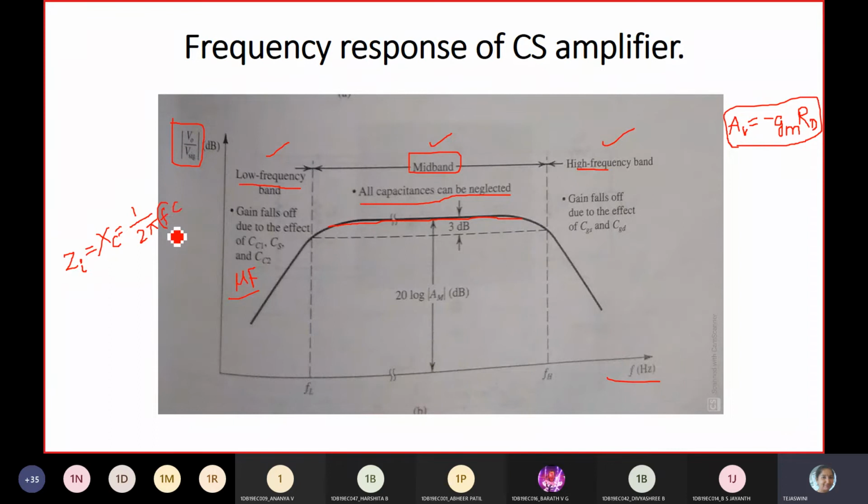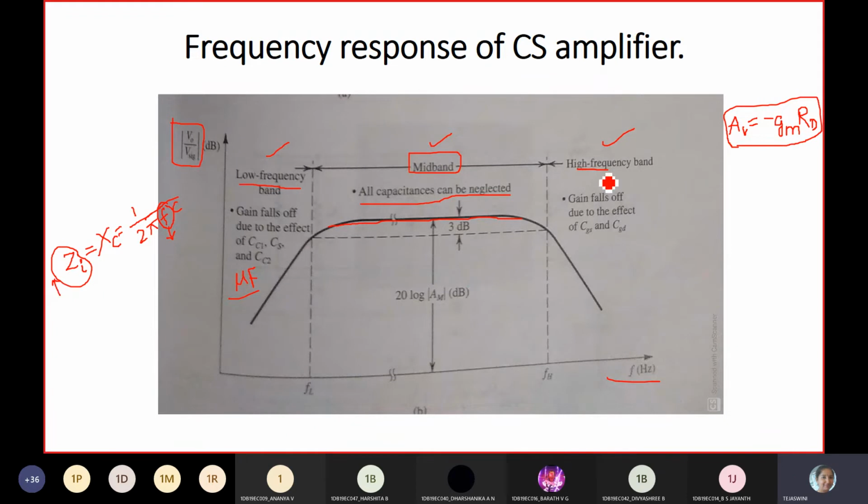So as the signal frequency reduces, what will happen to the impedance? Here, impedance and frequency are inversely proportional. As the signal frequency reduces, the impedance increases. That is the one thing.